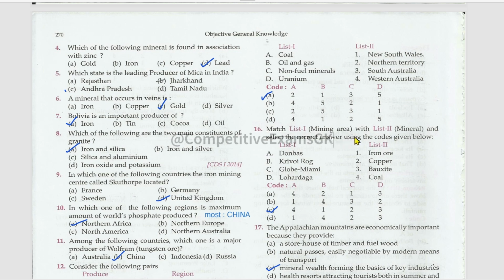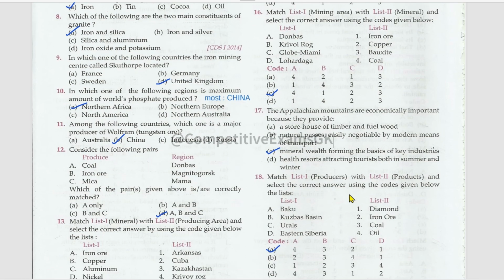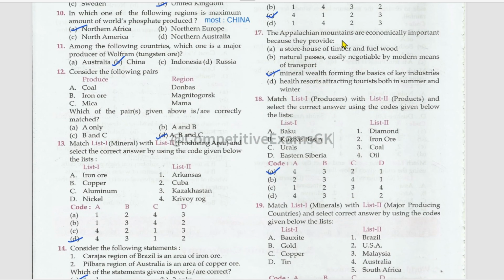Next, another matching: mining areas are list 1 and the minerals are list 2. Donbass, coal, Krivoy Rock, iron ore, Globe Miami, copper, Lohardaga, bauxite. The Appalachian Mountains are economically important because they provide mineral wealth forming the basics of key industries. And the matching producers are list 1 and the products are list 2. Baku, oil, Kuzbas Basin, coal, Urals, iron ore, Eastern Siberia, diamond.